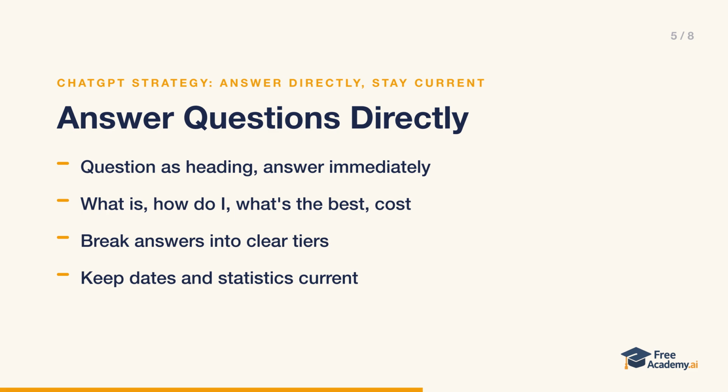You open with a heading phrased as the question, how much does CRM software cost? Then you answer immediately in plain language, typical cost per user per month, plus the free options. Then you break pricing into clear tiers, from free through basic, standard, and premium, naming real products at each level.